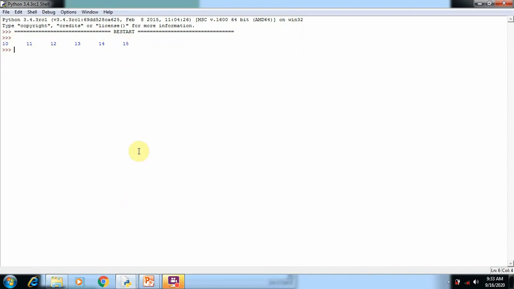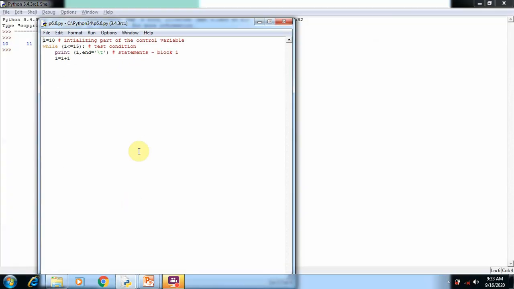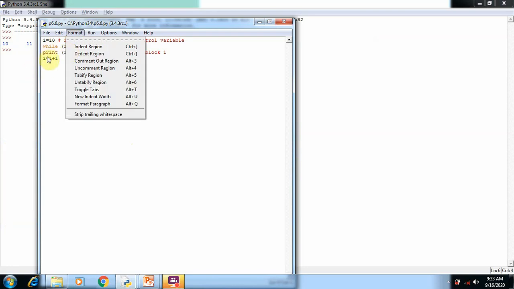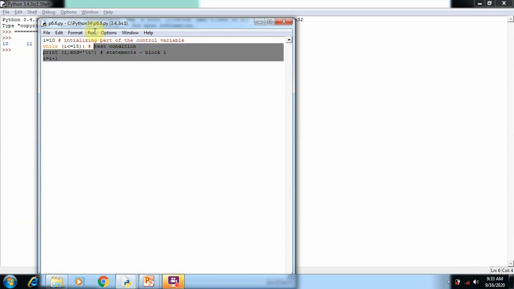If you make any changes in this program, see, now I am going to remove these tabs before the loop statement and save the program. After saving the program, now I'm going to execute. Here you should understand, I removed the tabs. Now I'm going to execute this program.